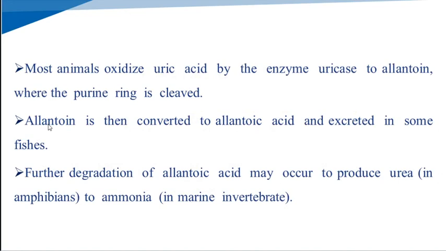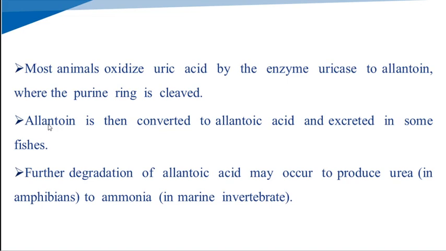Most animals oxidize the uric acid by the enzyme uricase to allantoin, where the purine ring is cleaved. Allantoin is then converted to allantoic acid and excreted in the feces. Further degradation of allantoic acid may occur to produce urea and ammonia. Mostly urea is the end product in the amphibians, and ammonia is the end product in most of the marine